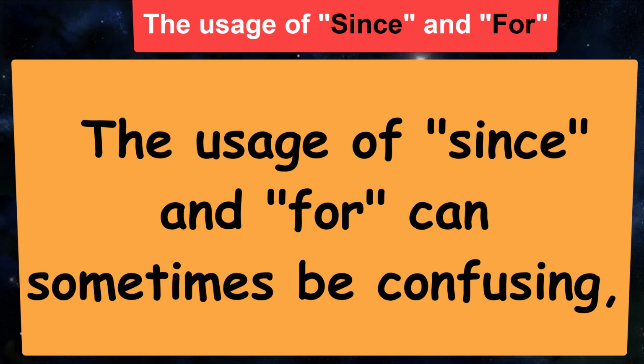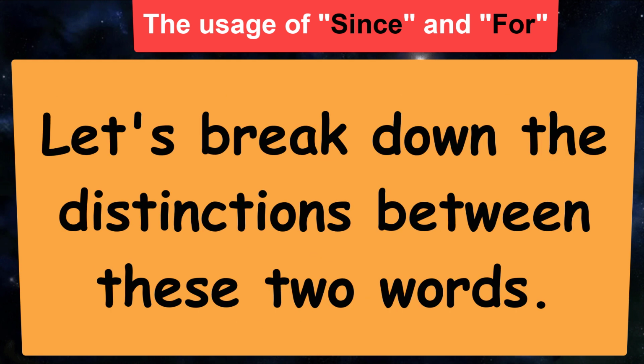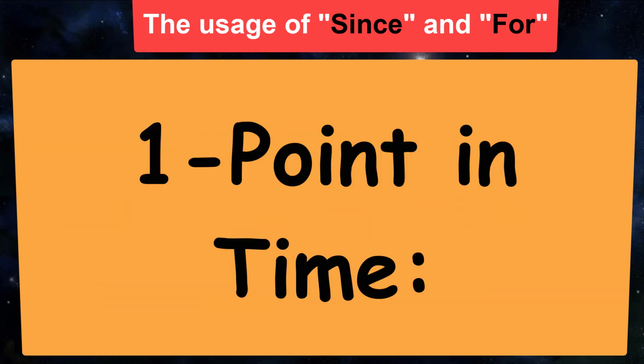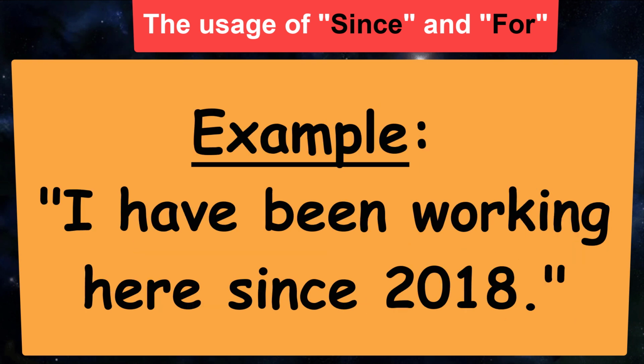The usage of since and for can sometimes be confusing, but understanding their differences is crucial for effective communication in English. Let's break down the distinctions between these two words. Since, point in time, usage. Since is used to refer to a specific point in time when an action started. Example: I have been working here since 2018.